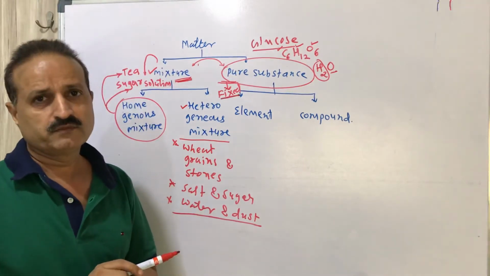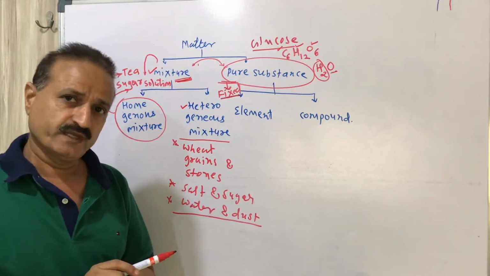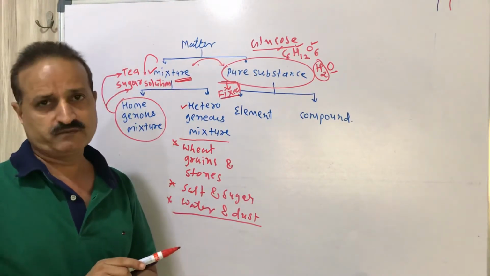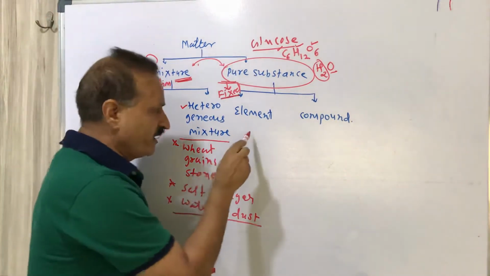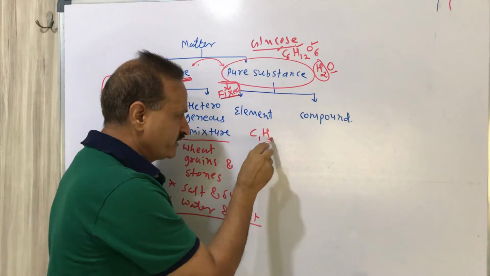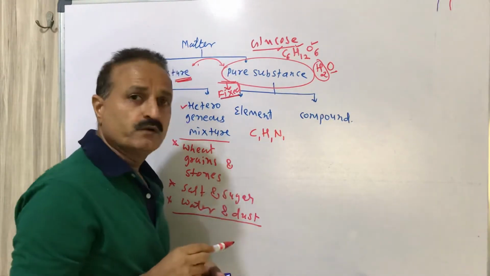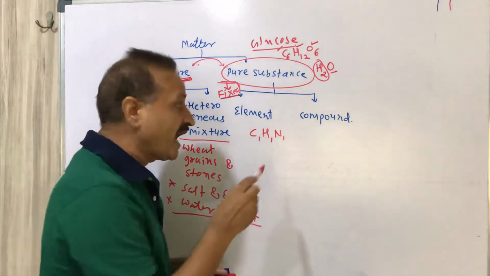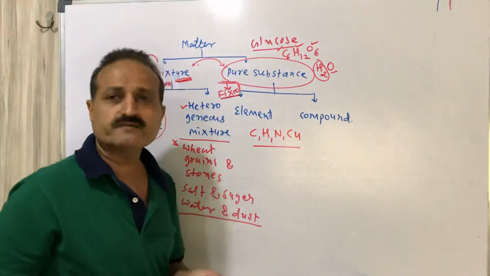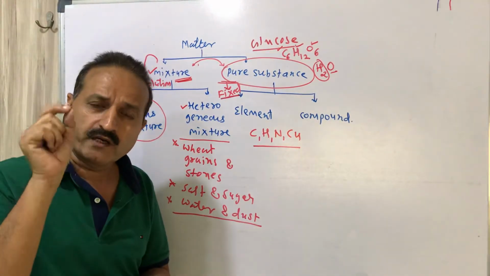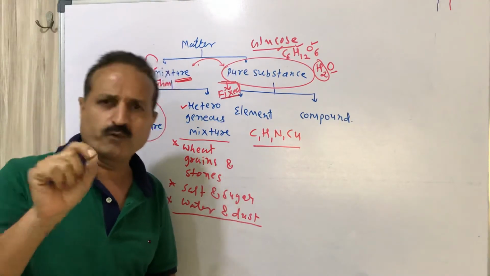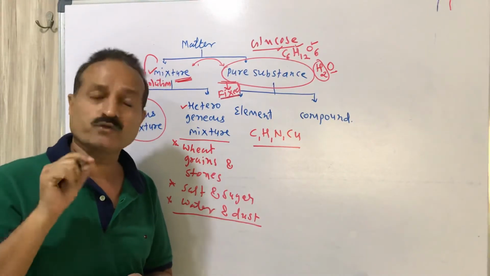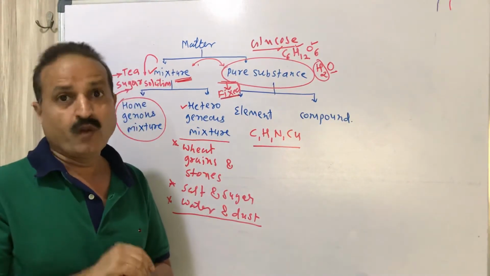Now, what is an element? An element contains the same atoms. Suppose we have carbon, carbon is an element, hydrogen is an element, nitrogen is an element. You have studied the first 20 atoms. These all are elements. Copper is an element. One copper element contains the same component, copper. So elements contain the same atoms or molecules.